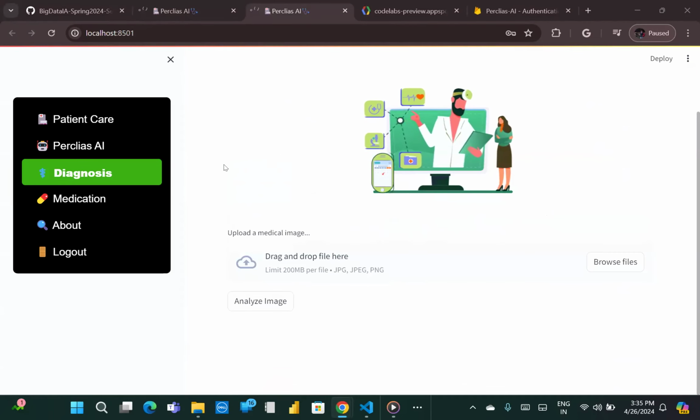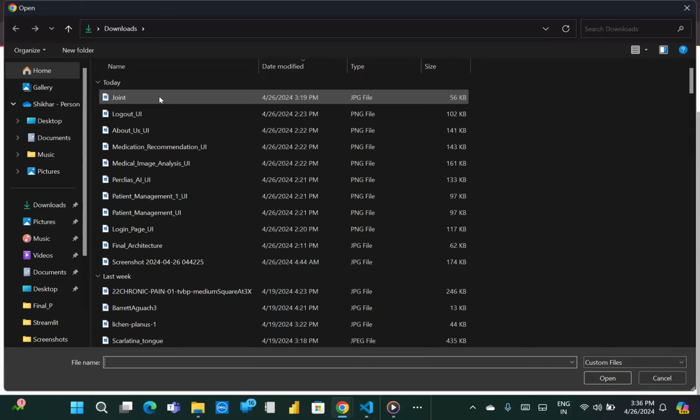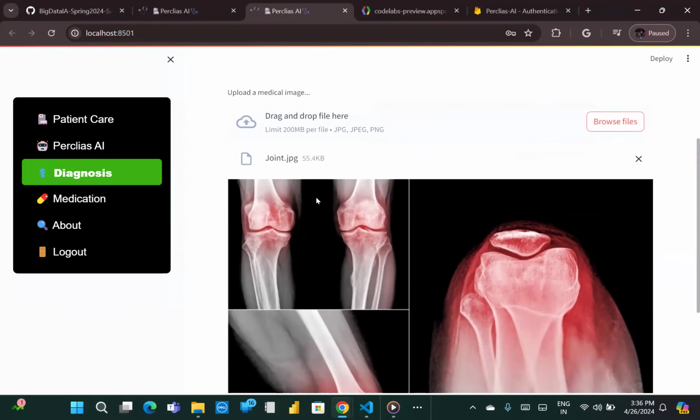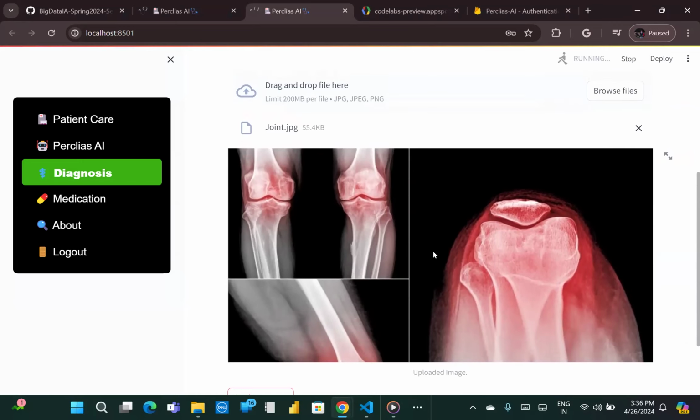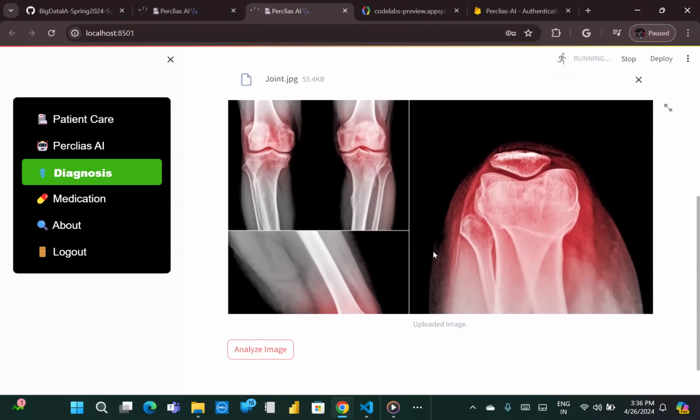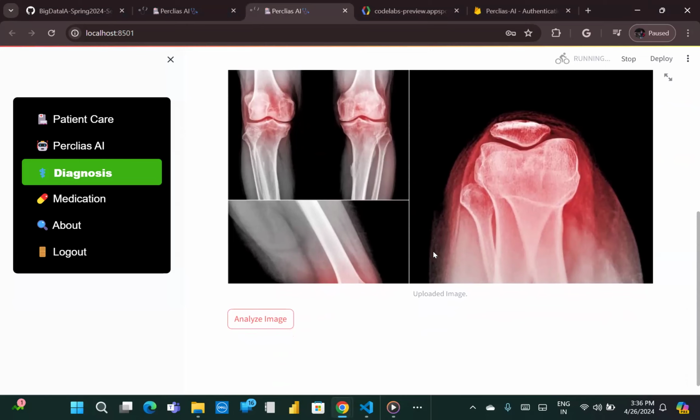Now we can move on to the next step, that is the diagnosis. We will upload a specific image in order to figure out what things could be analyzed from the image. Over here, an image has been shown showing the joint pain, and an entire summary would be generated from the specific image and shown on the screen.